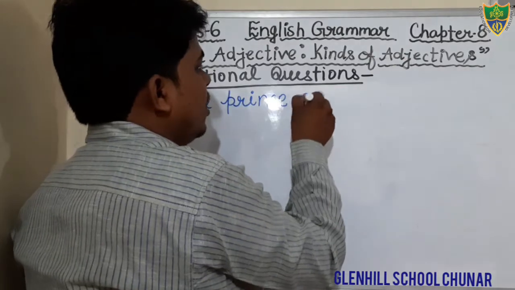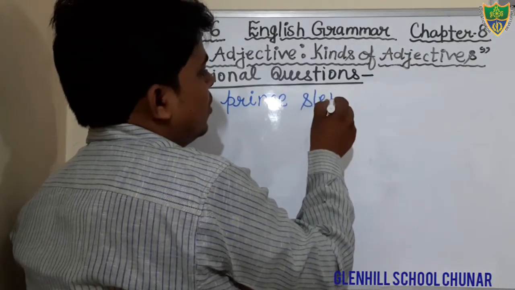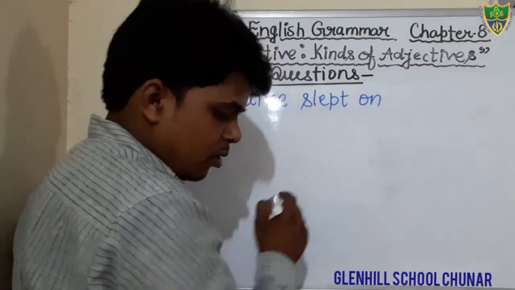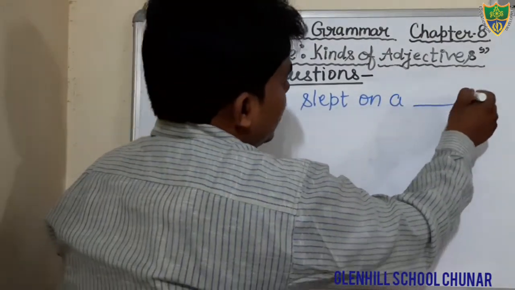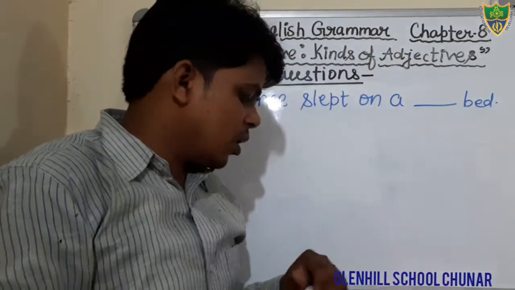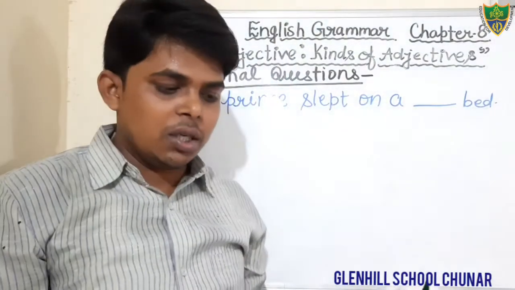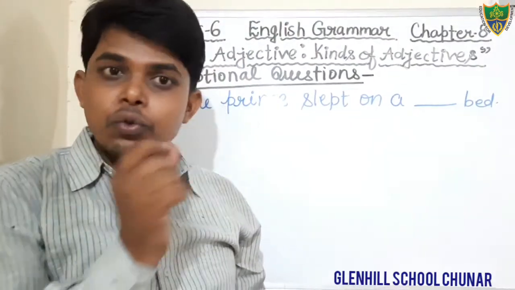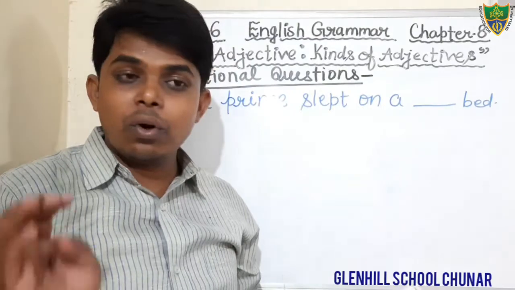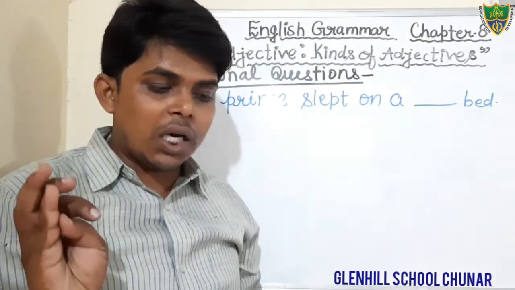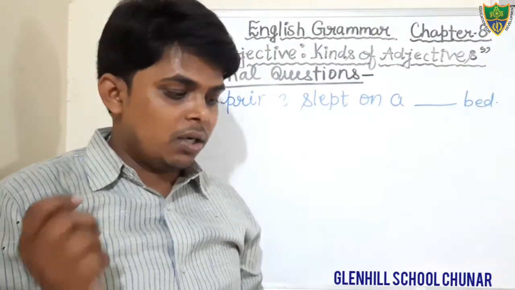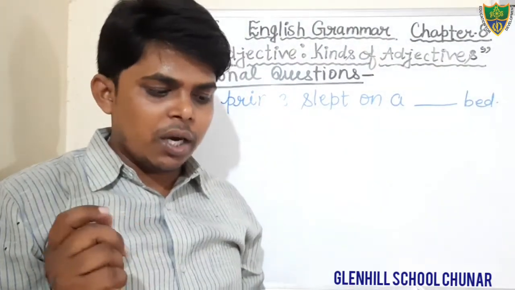The prince slept on a blank bed. There are 4 options, students, that you have to choose. The prince slept on a blank. There are 4 options. The first one is hard bed, foolish bed, young bed and sad bed.